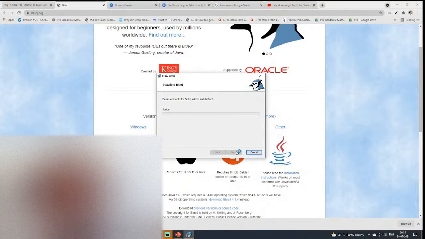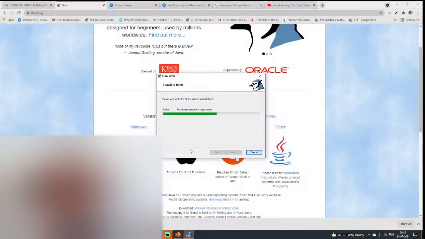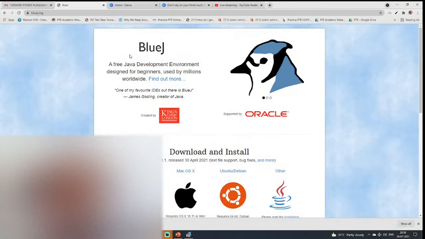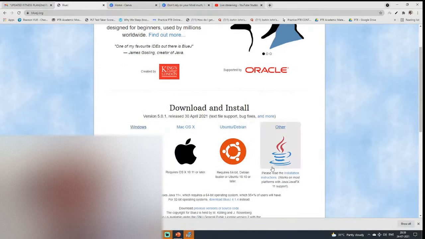Jar files have to be there. So we are there. You just have to give the permission to the system and we are able to run. So it's just one more step that I told you for how to install BlueJ. Also, for those who don't know, you can just go to bluej.org, and here you can select which system you are using. For those using Windows, as we are using Windows as of now on the desktop, you just have to click on Windows. For Macintosh, that is the MacBook. For all those who don't know which system they are using, they can use the other option as per your requirement.